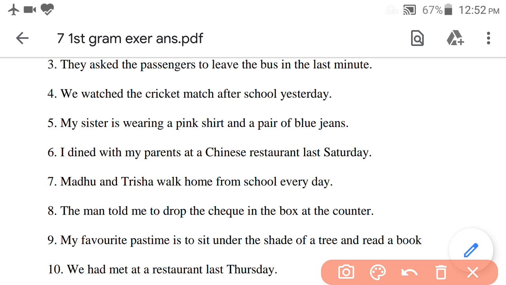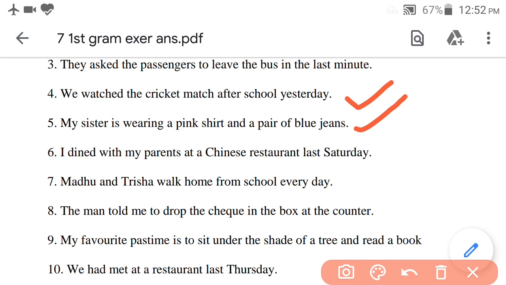We watched the cricket match after school yesterday. Okay. Now, next, question number 5. My sister, a pink shirt, blue jeans, is wearing and a pair of. So, the answer will be my sister is wearing a pink shirt and a pair of blue jeans.